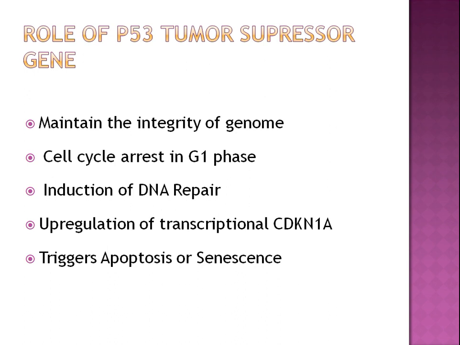Then there is another important gene, that is p53 tumor suppressor gene, which maintains the integrity of the genome. It has a role in cell cycle arrest in G1 phase, induction of DNA repair, upregulation of transcription of CDKN1A, and triggers apoptosis or senescence.